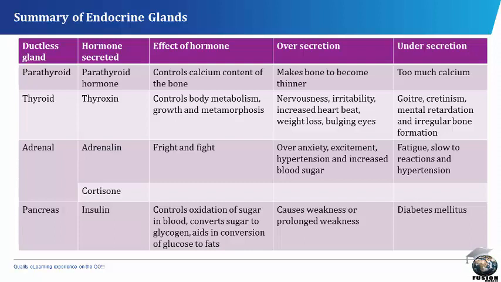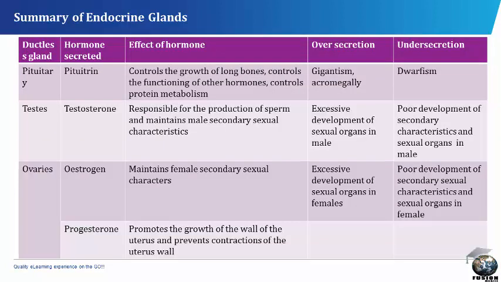The pancreas gland produces the insulin hormone, which controls the oxidation of sugar in blood. It converts sugar to glycogen and aids in the conversion of glucose to fat. Oversecretion of it causes weakness or prolonged weakness, while undersecretion of the insulin causes diabetes mellitus.